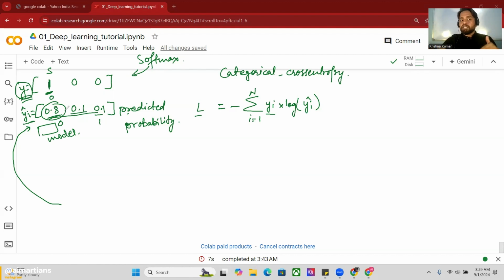This belongs to the first class in the actual data set. But after getting the prediction from the model, it is saying 0.8. My model is sure that it belongs to the first class, and that's why it is showing the maximum value of 0.8. So what is the loss there? In our actual data set it is given 1, that means 100% sure that the sample belongs to the first class.